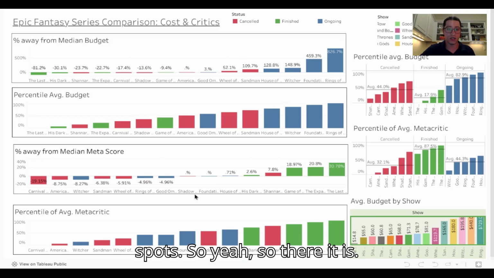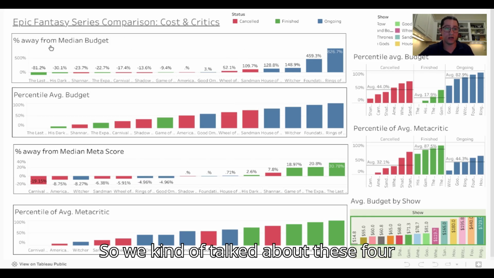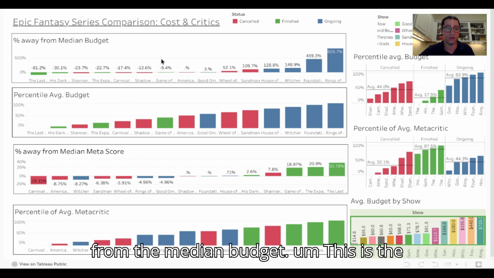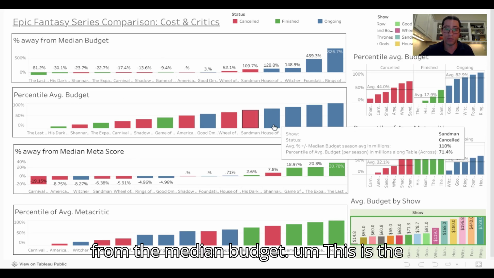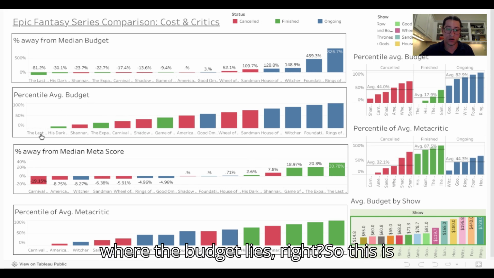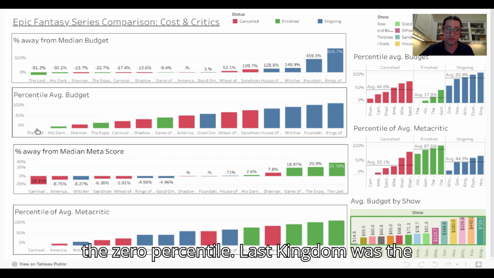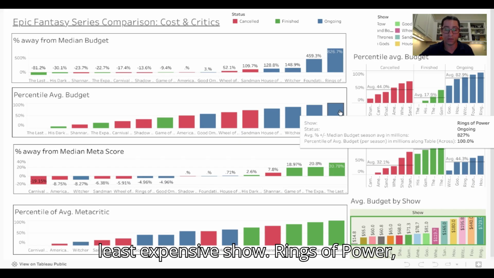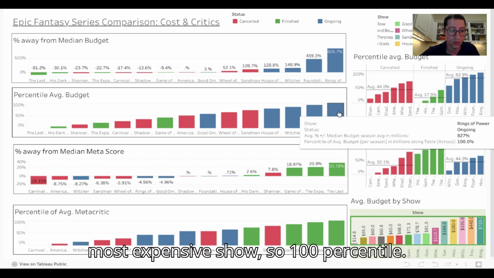So yeah, there it is. So we talked about these 4 sections. Again, this is the percent away from the median budget. This is the percentile of the budget. So where the budget lies, right? So this is the 0 percentile. Last Kingdom was the least expensive show. Rings of Power, most expensive show, so 100 percentile.